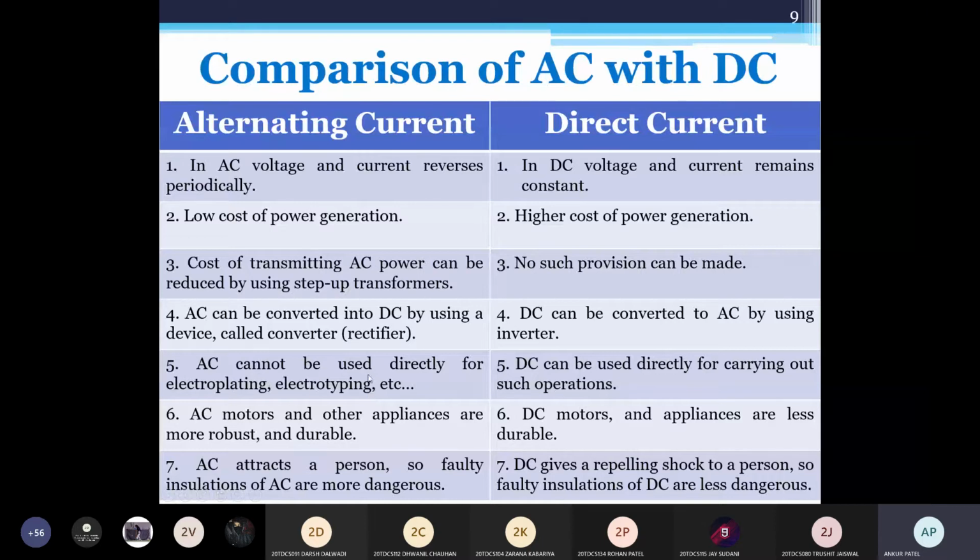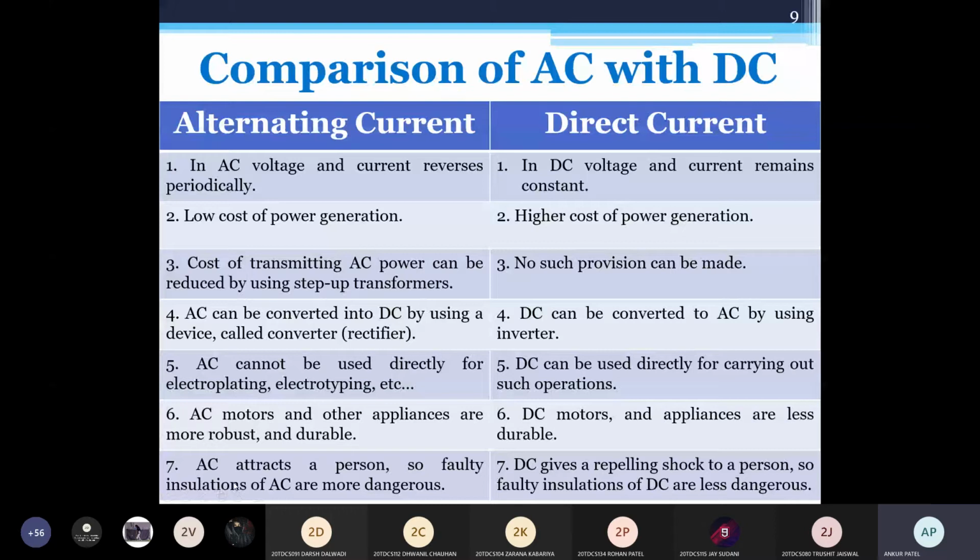AC cannot be used directly for electroplating and electrotyping applications, whereas DC can be used directly for carrying out this operation. AC motors and other appliances are more robust and durable, whereas DC motors and appliances are less durable or reliable.